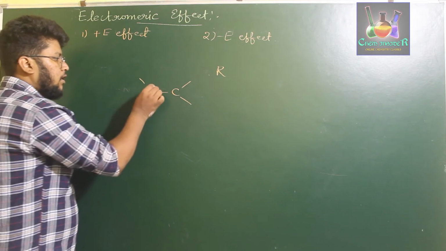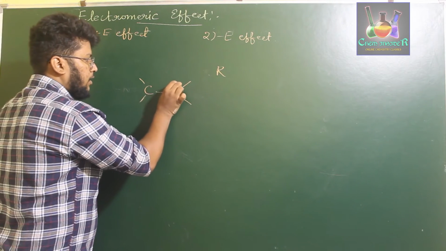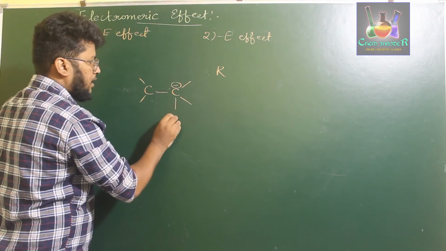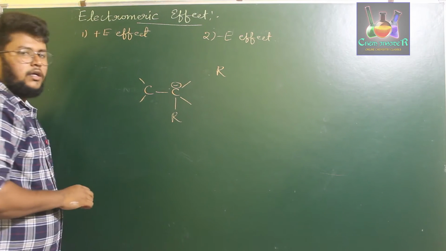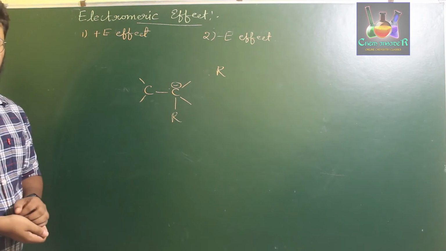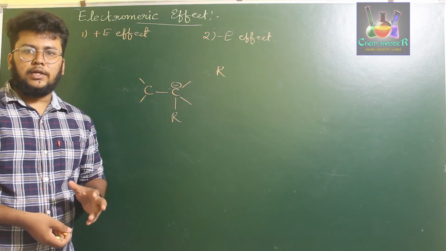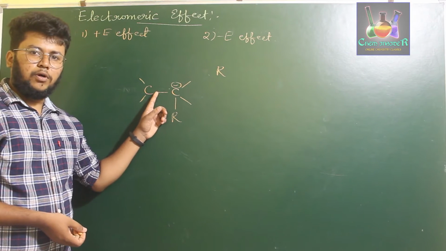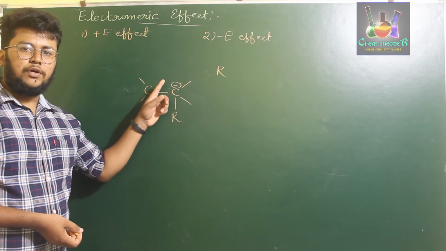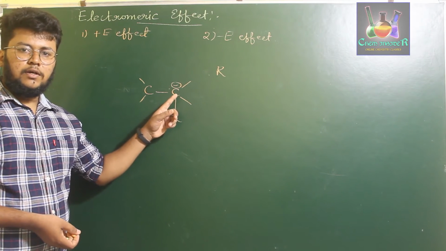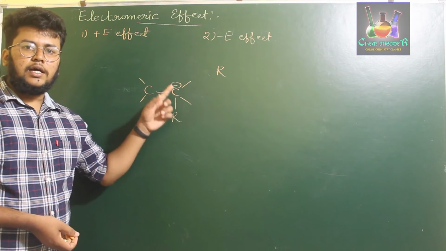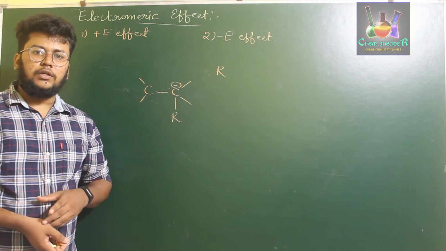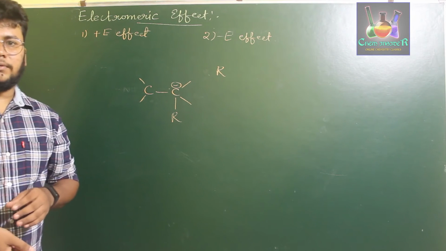For example, if this bond breaks down to form a negative charge on this particular carbon and the attacking group attaches to this carbon itself, then that type of electromeric effect is called the positive electromeric effect. If the electrons of the pi bond are shared to the same atom to which the attacking reagent attaches, that is the positive electromeric effect.